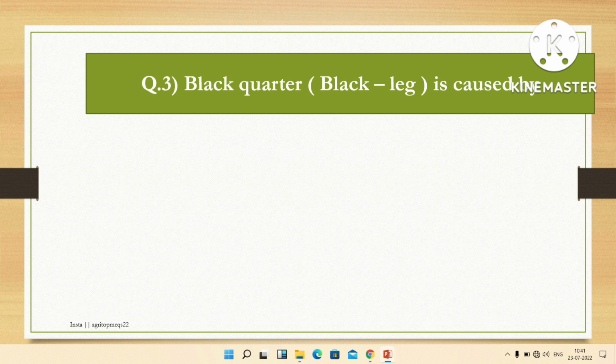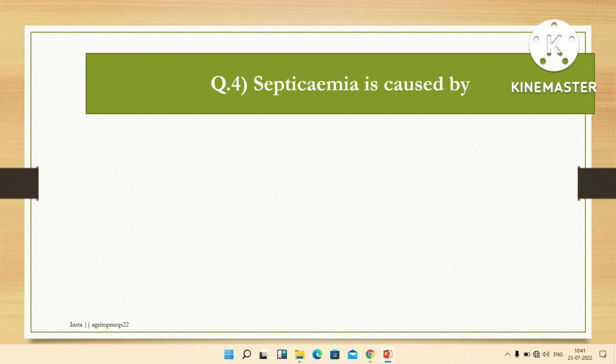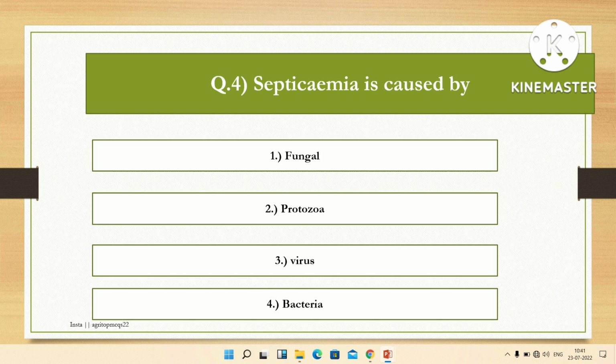The next question is, black quarter, black leg is caused by. Options are protozoa, virus, bacteria, fungal. The right answer is bacteria. Black quarter is caused by bacteria. The next question is, septicemia is caused by. Options are fungal, protozoa, virus, bacteria. The right answer is bacteria. Septicemia is caused by bacteria.